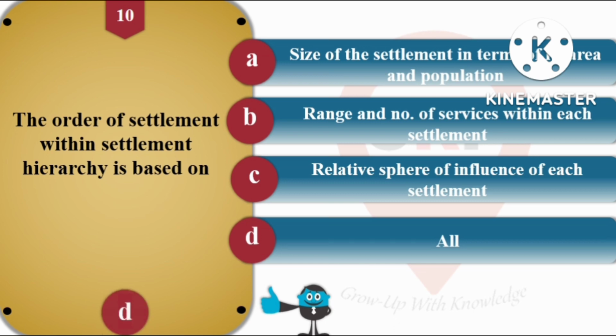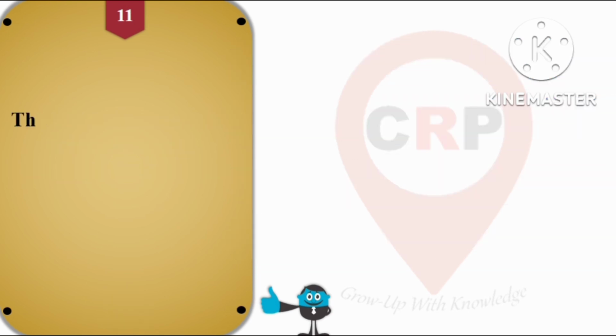So the answer for this question number 10 is option D, that is all of the above. All the options A, B and C are based on this order of settlement within settlement hierarchy.